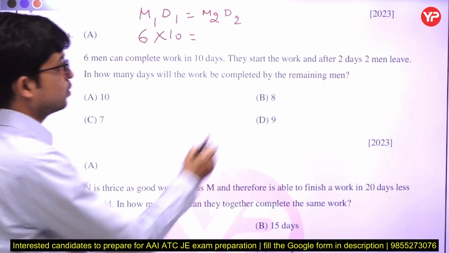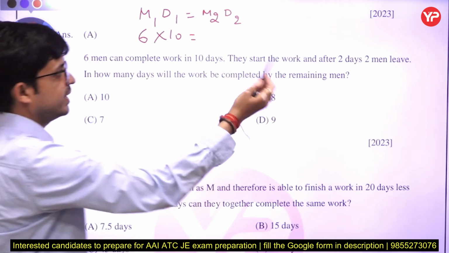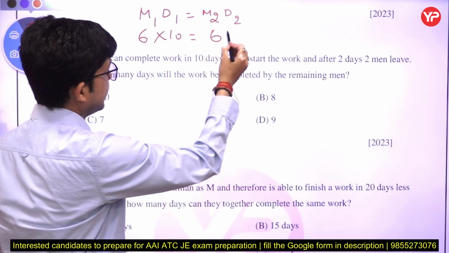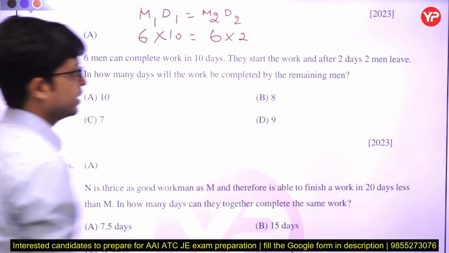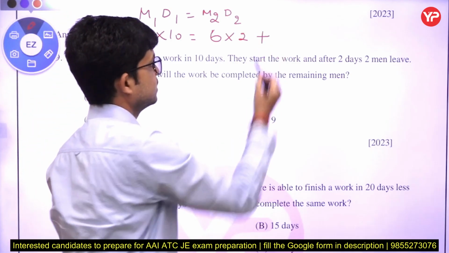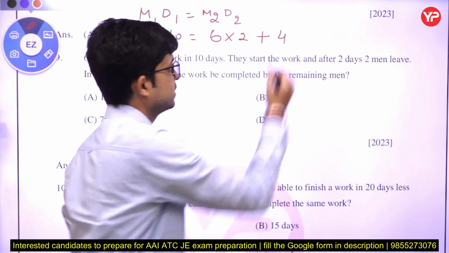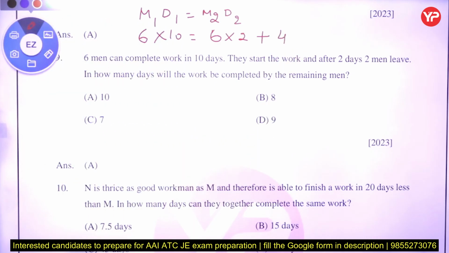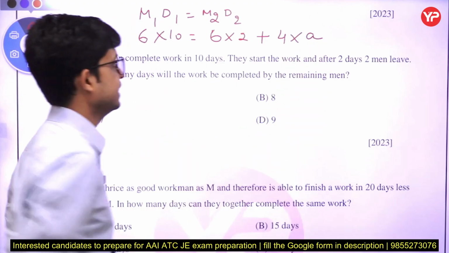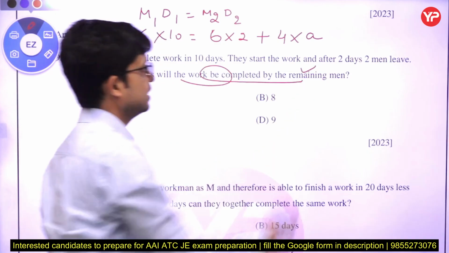And we know that they started work together. After 2 days 2 men leave. We can understand that all 6 men work for 2 days. But after that, 2 men leave. How many men are left? 4. And how many days are taken by those 4 men? That is the question: in how many days will the work be completed by the remaining men?